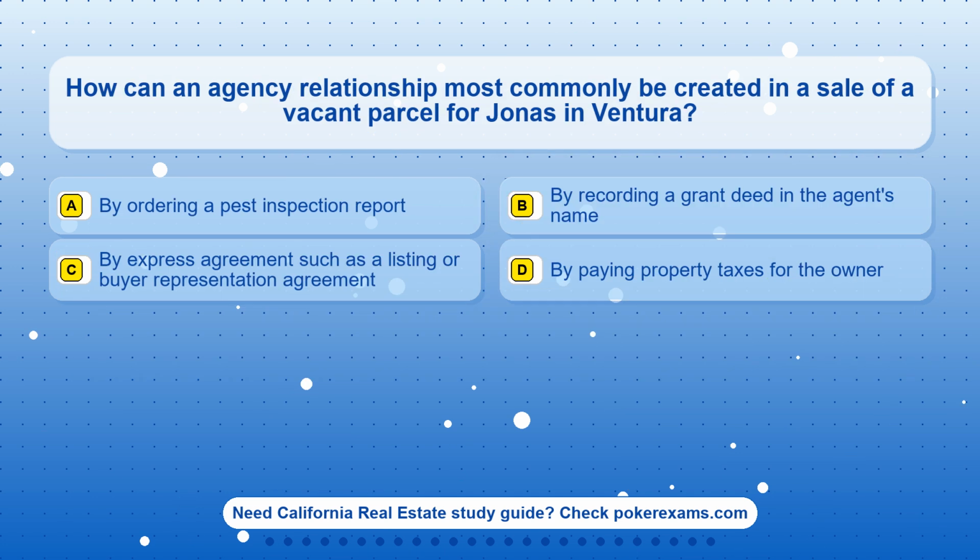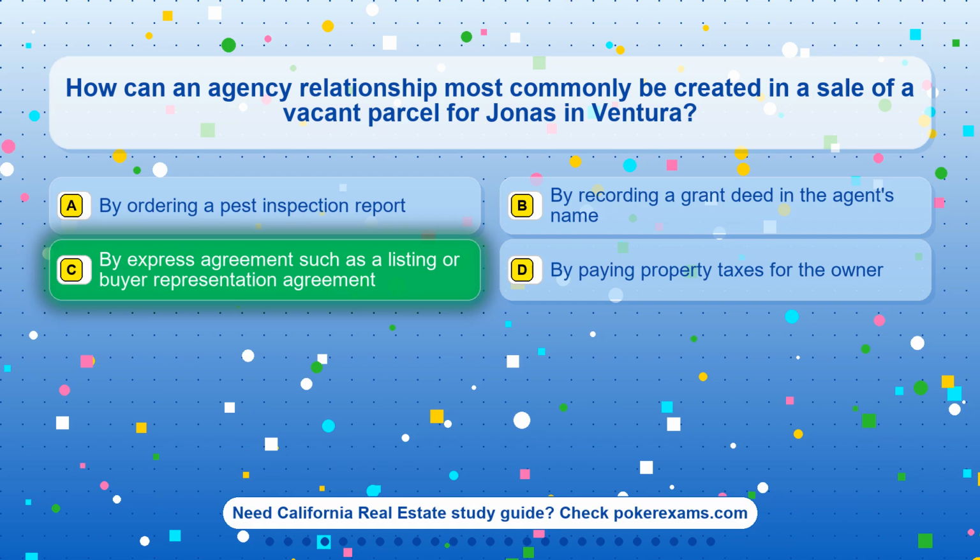Question 3. How can an agency relationship most commonly be created in a sale of a vacant parcel for Jonas in Ventura? Option A. By ordering a pest inspection report. Option B. By recording a grant deed in the agent's name. Option C. By express agreement such as a listing or buyer representation agreement. Option D. By paying property taxes for the owner.